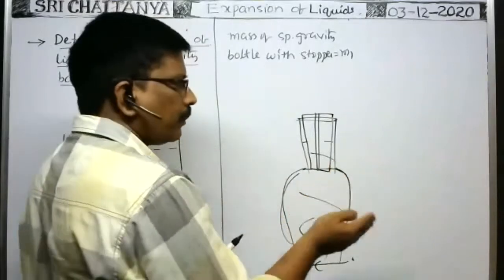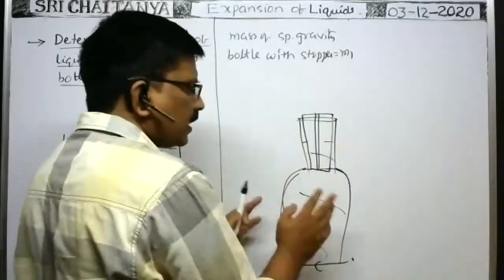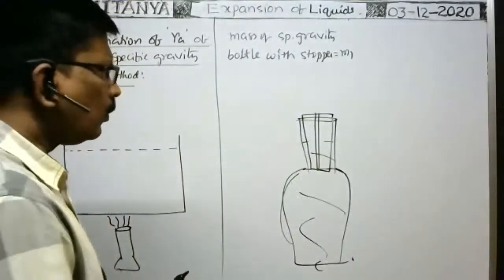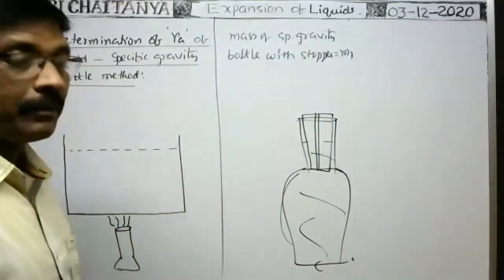That's why, using blotting paper or tissue paper, you remove the liquid drops over the surface of the bottle. Okay, now again you measure the mass of the bottle with the liquid taken at a temperature T1.